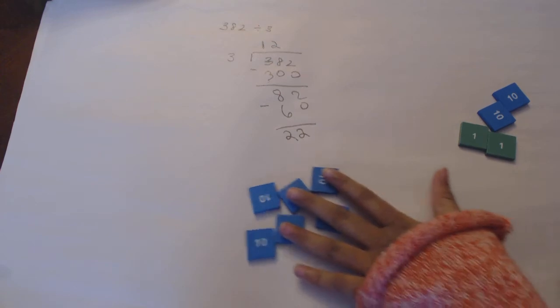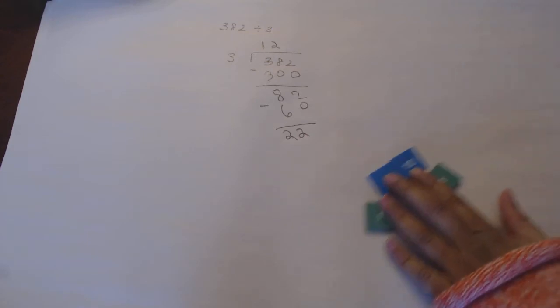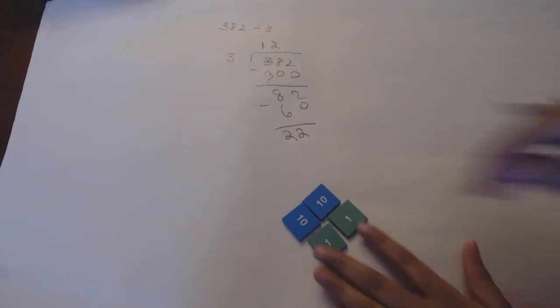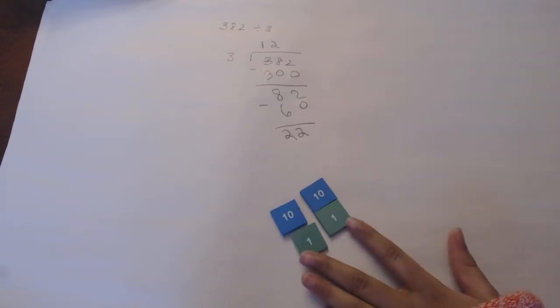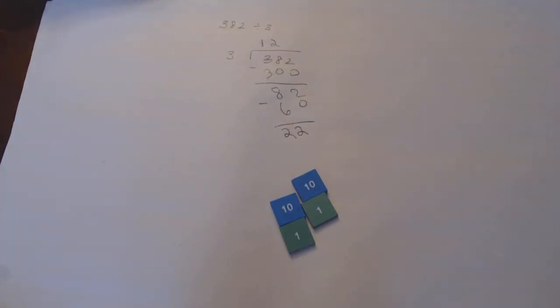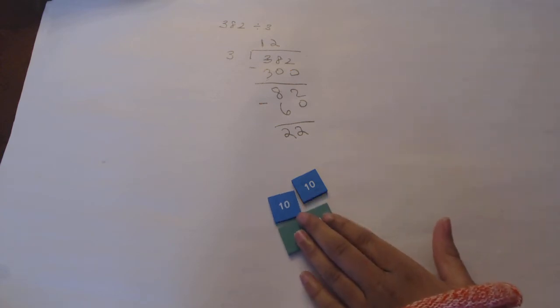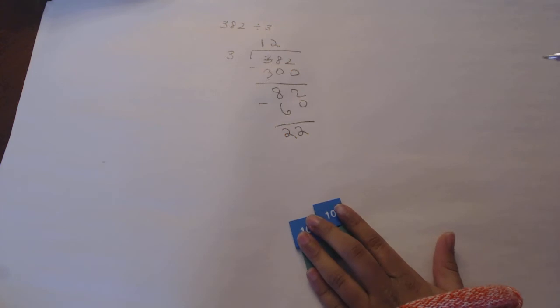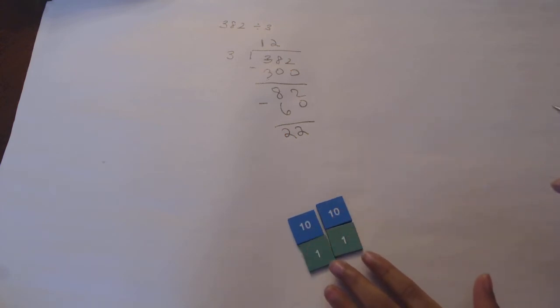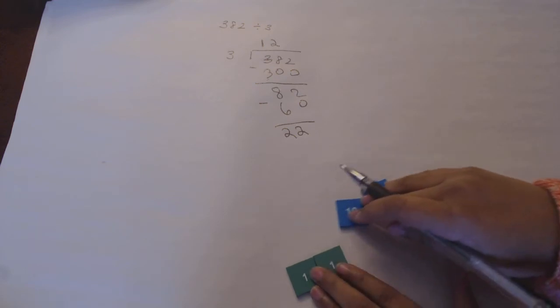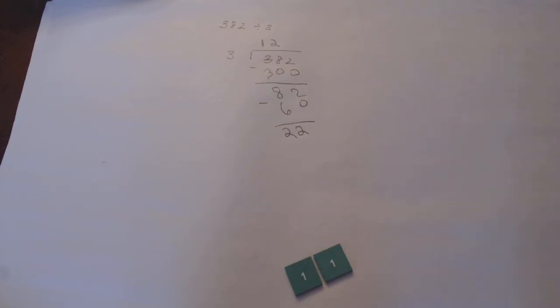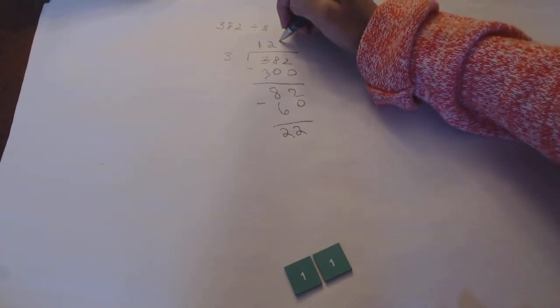Now, let's get rid of these, or we'll get confused with them, because we're done with those. Now we have the number 22. You could break up every 10 into ones, but there's an easier way to do this. If you think about it, 7 times 3 is 21. 21 is the closest you're going to get to 22 divided by 3. What would you do with the 7 times 3? Can you show that first before you do any breaking up? That's not an easier way, it's just knowing your multiplication facts, right?